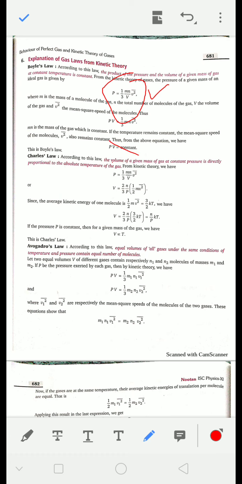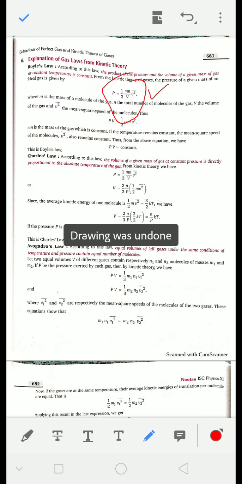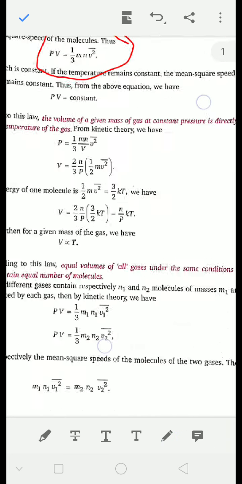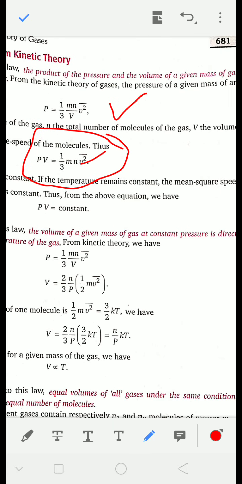Why is it so? Because the RMS value in this formula depends on temperature.